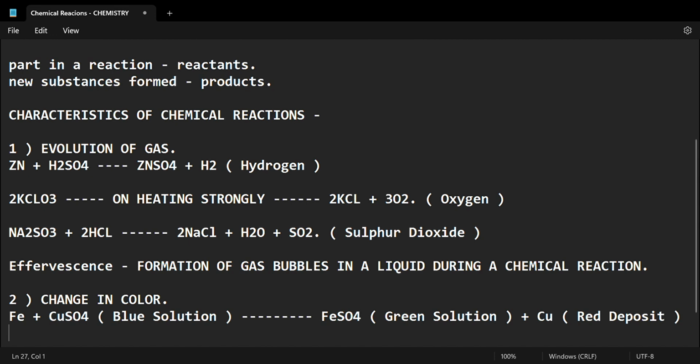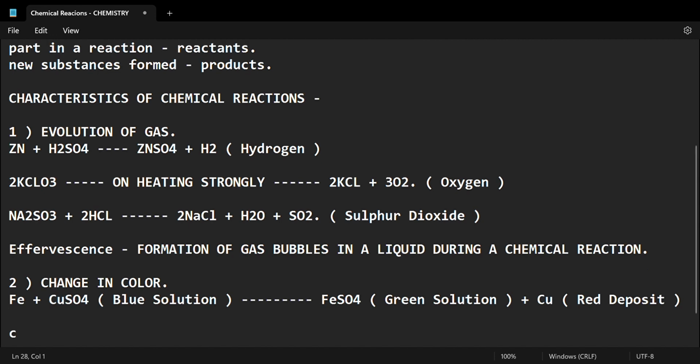Now, the second is easy as well. You see over here, CuSO4 plus H2S. What is H2S? It is hydrogen sulfide. Hydrogen sulfide is H2S.